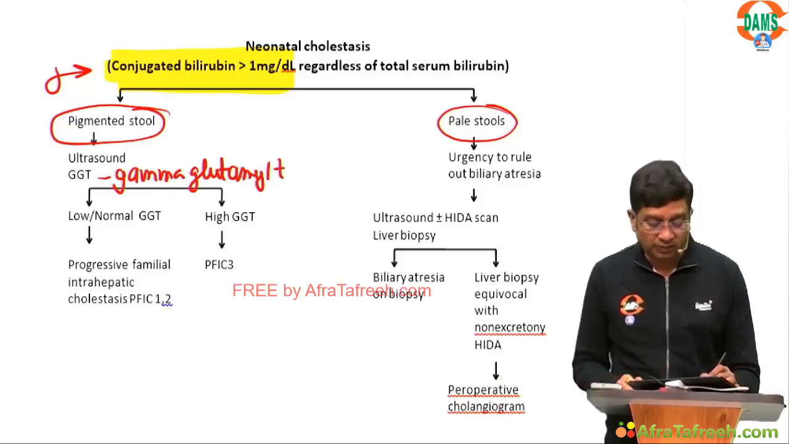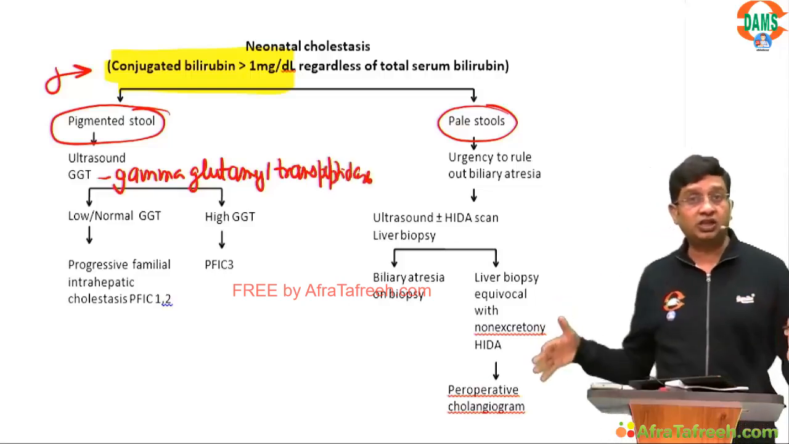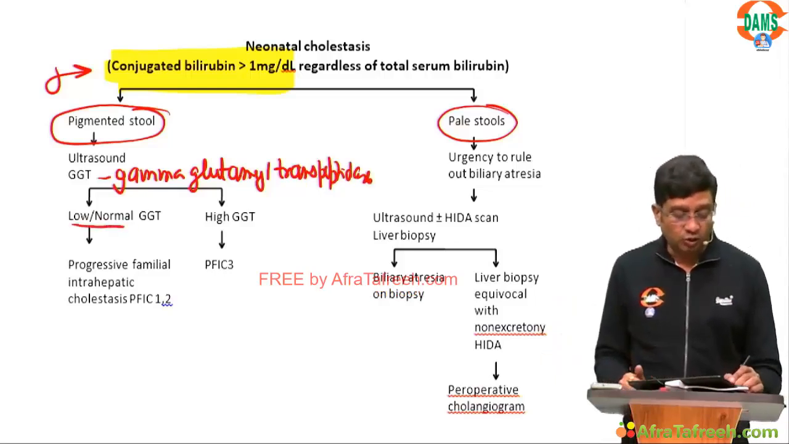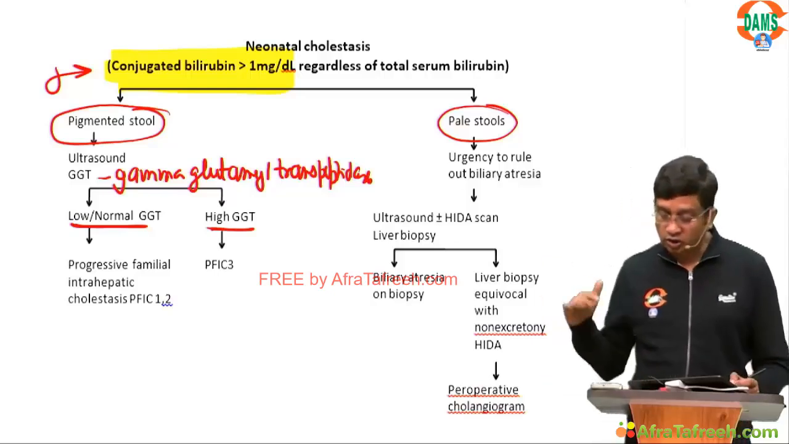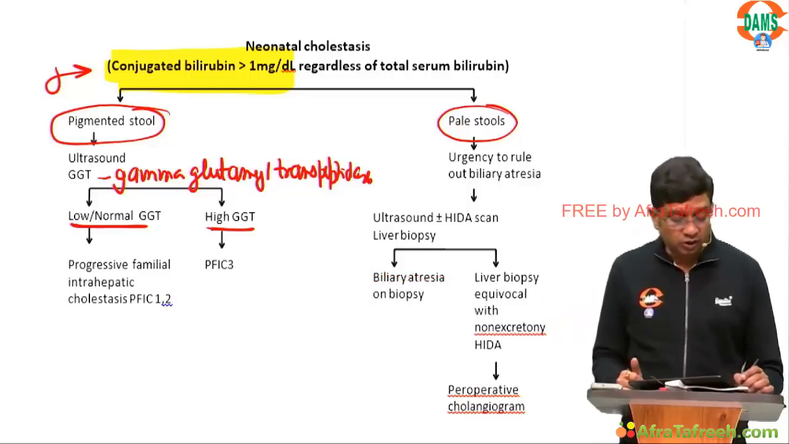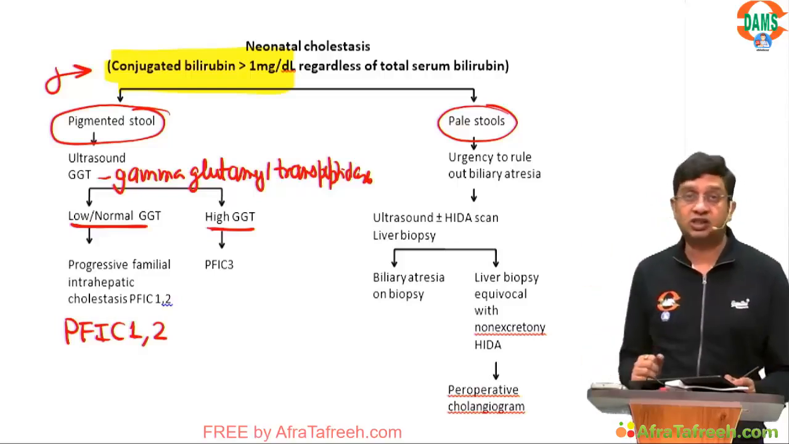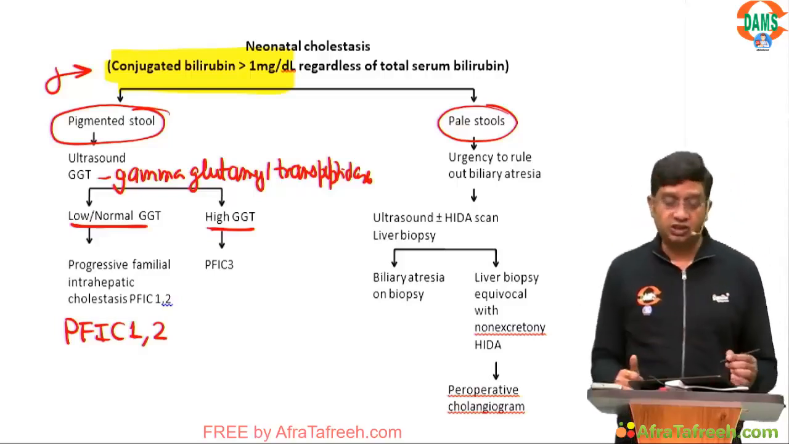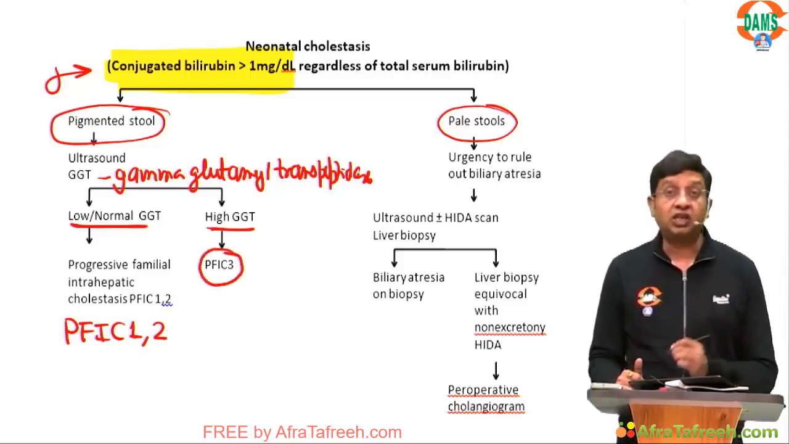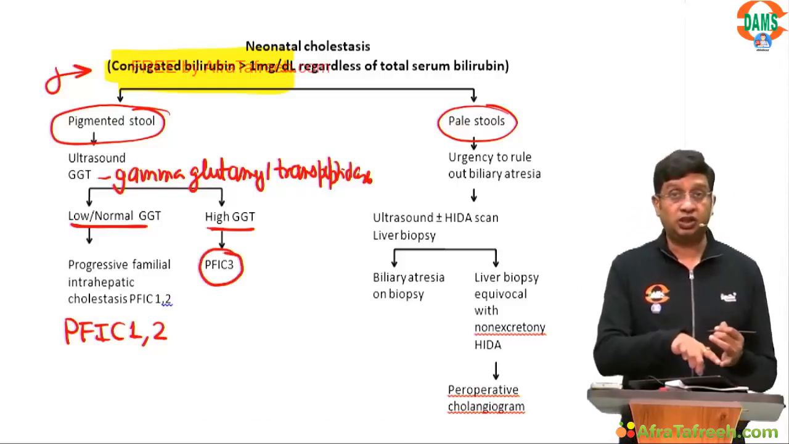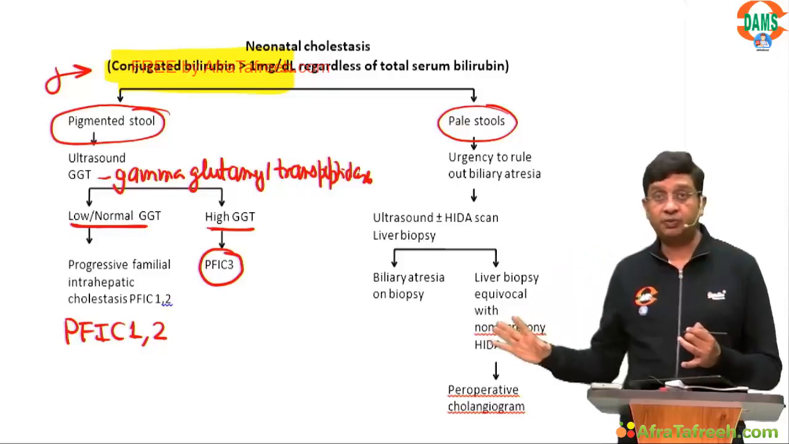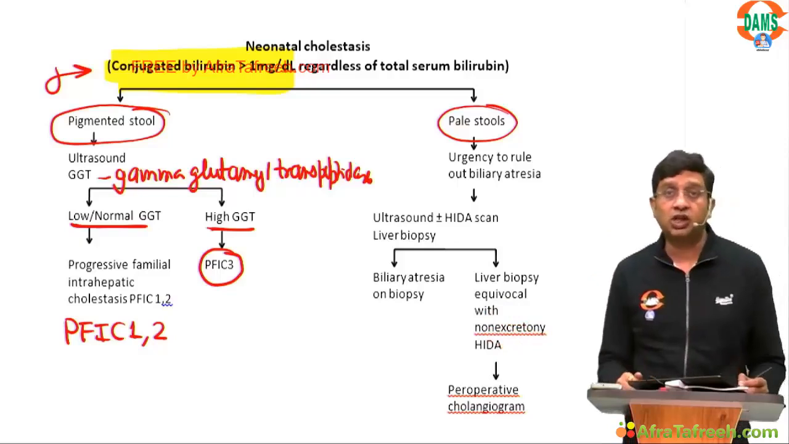You go for the gamma glutamyl transpeptidase, right? And if you differentiate here, this can be low or normal GGT, or it can be increased GGT. If it is low or normal GGT, particularly two causes are there: PFIC1 or 2, progressive familial intrahepatic cholestasis 1 or 2. And if it is high GGT, it is PFIC3, which has already been a repeated question, right? In neonatal jaundice, you are given a picture, GGT is increased, and the answer to that was PFIC3.